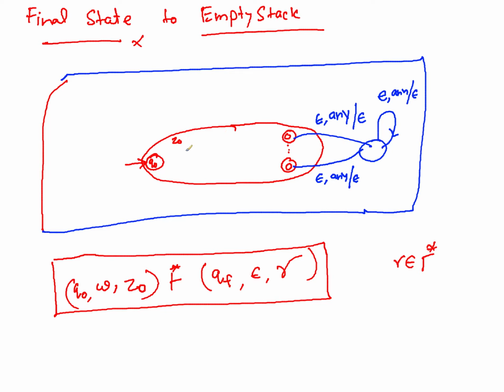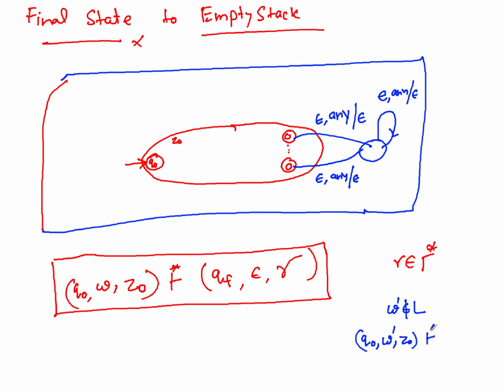So what will happen? For a given string which is not accepted in the language, let's say there is a string W which is not part of L. What happens when you start from Q0, W dash and Z0?